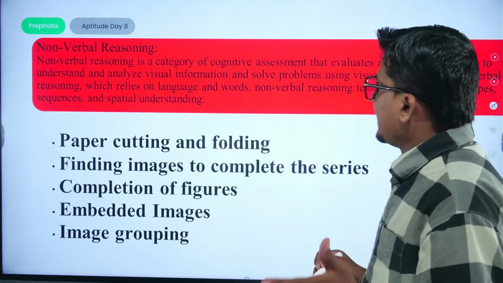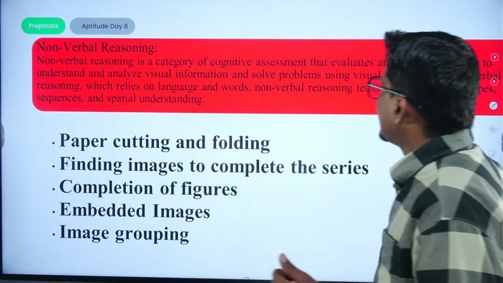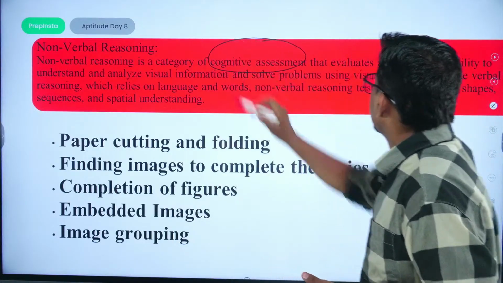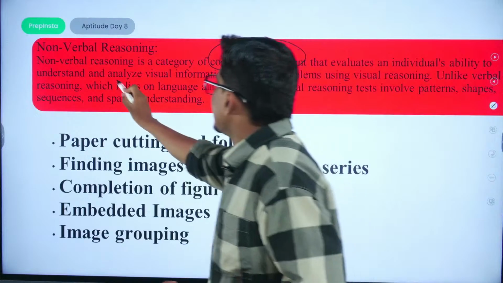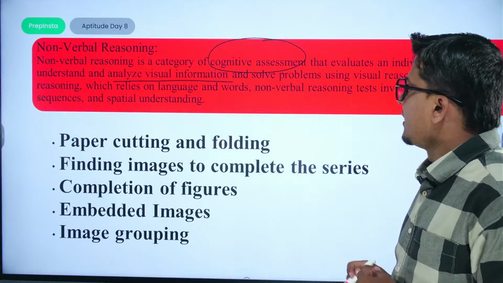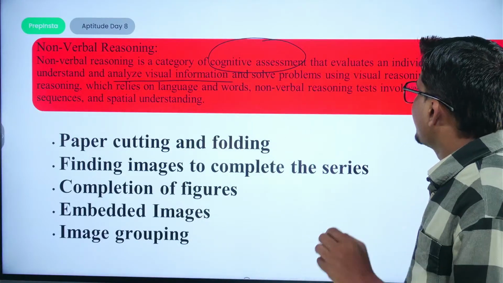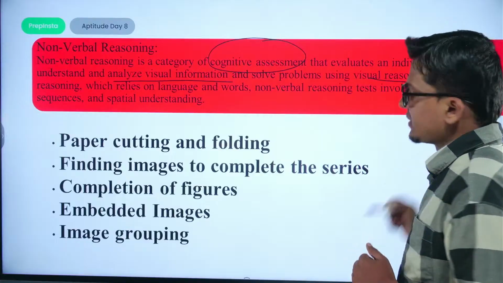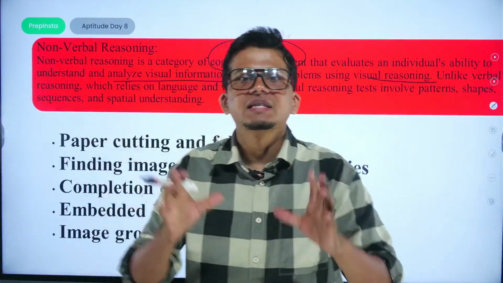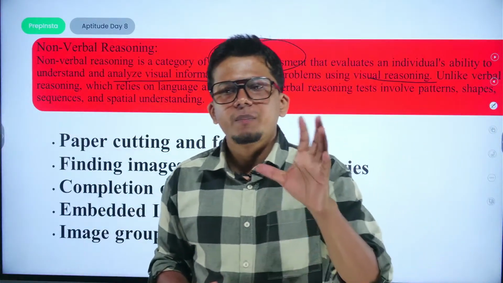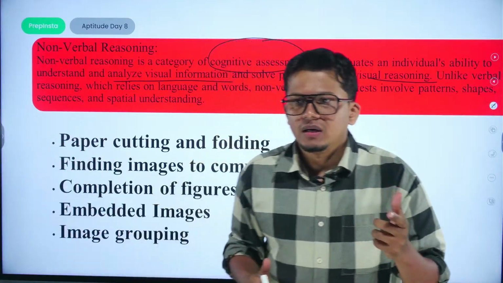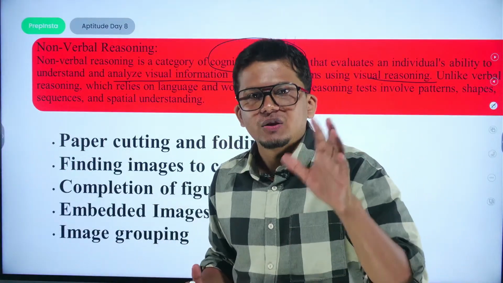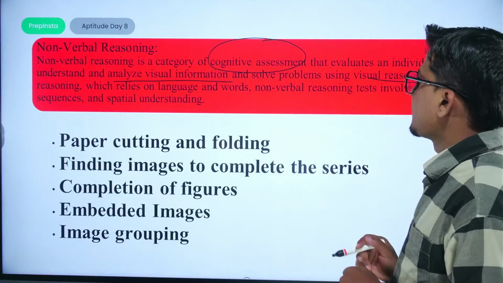In brief, non-verbal reasoning is a category of cognitive assessment in which we evaluate an individual's ability to understand and analyze visual information and solve problems using visual reasoning. So whatever we see visually, on the basis of patterns, sequences, and clues, we need to figure out and solve the questions.